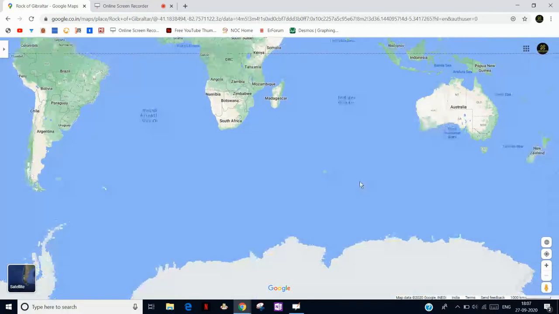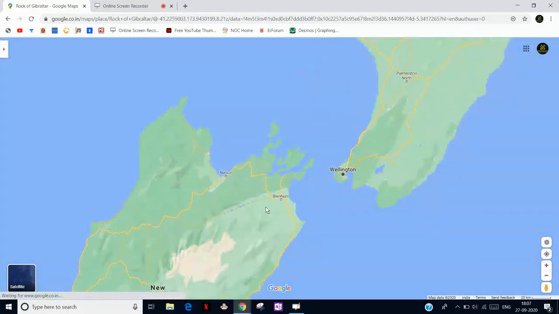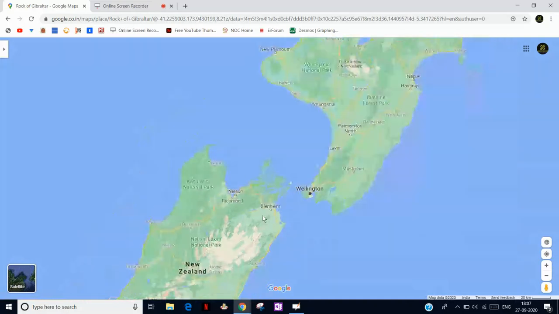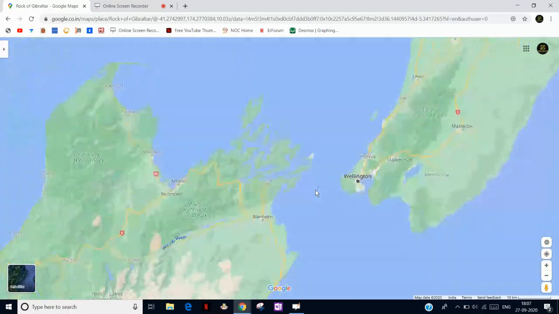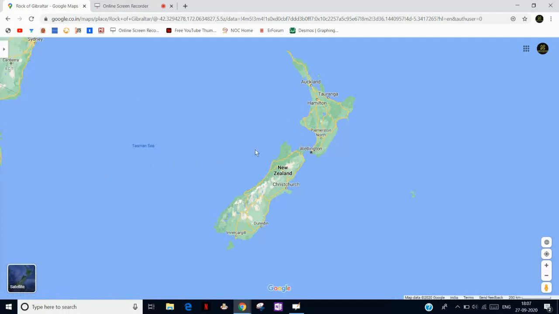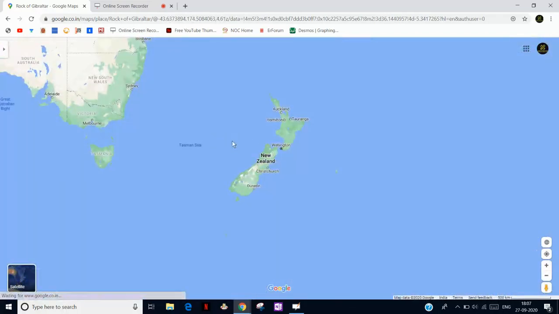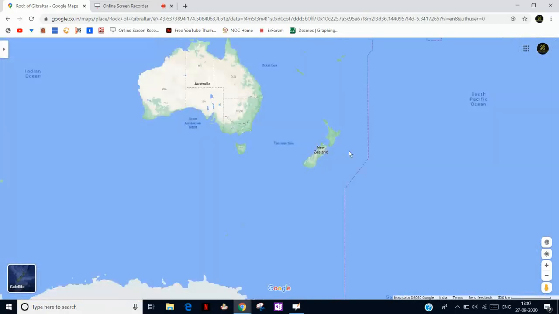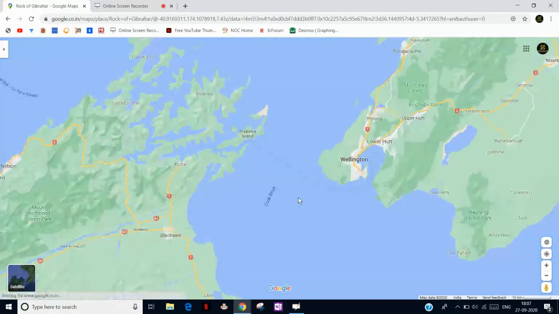And the last but not least is Cook Strait. Cook Strait separates the two landmasses of New Zealand, the northern part and the southern part. As you can see here, Cook Strait connects the Tasman Sea, which is between Australia and New Zealand, to the South Pacific. So if you want to go from Australia to New Zealand by this route, then you must pass through this strait, Cook Strait.